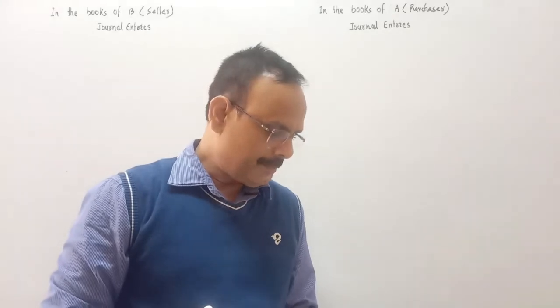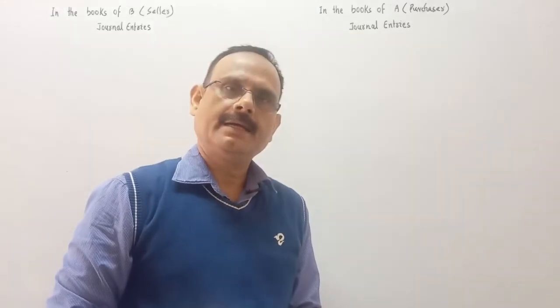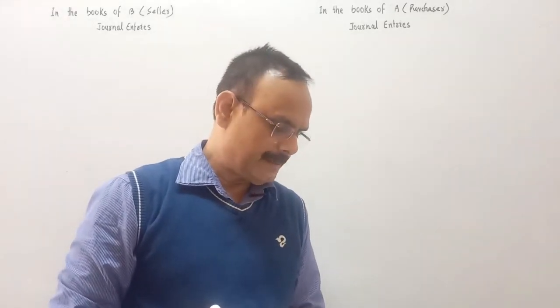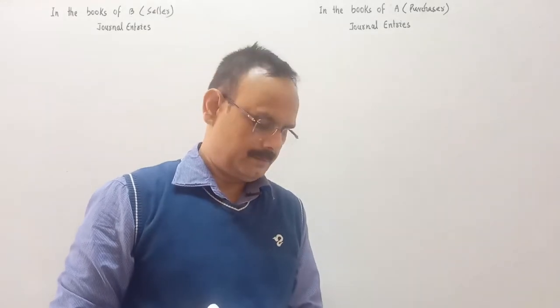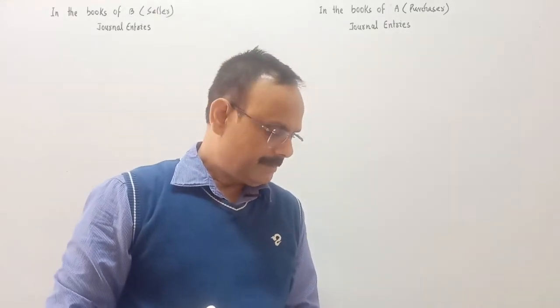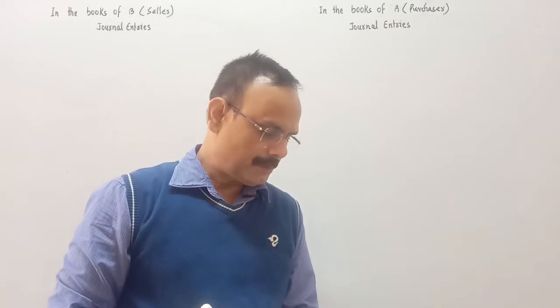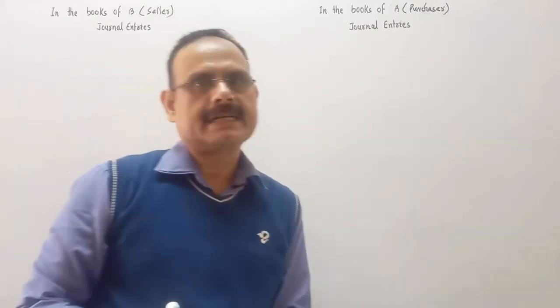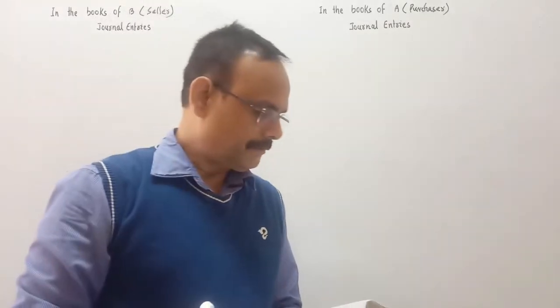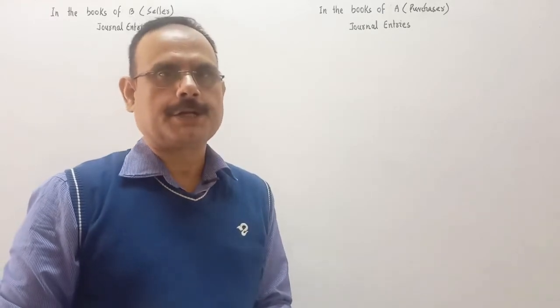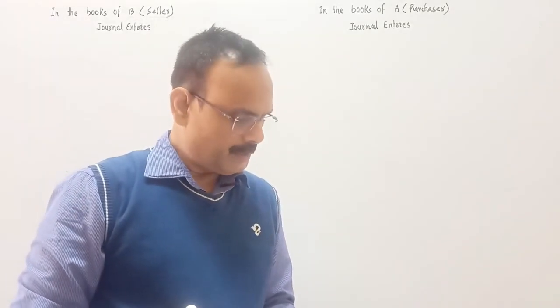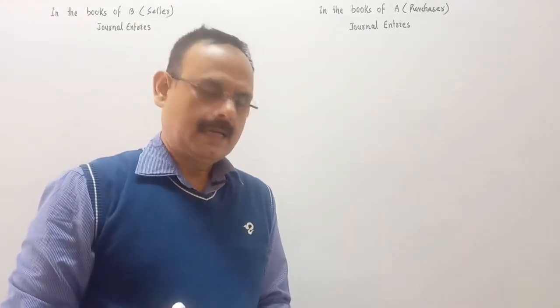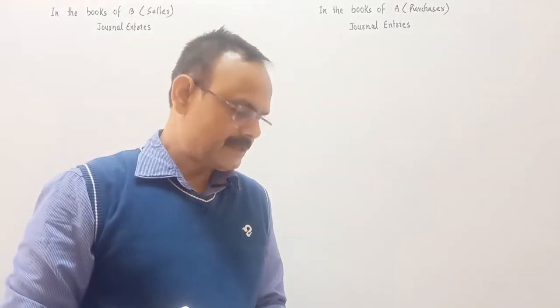A paid 40% immediately and for the balance gave a promissory note to B for 30 days. B immediately endorsed the promissory note in favor of his creditor C for the full settlement of a debt of 31,000. On the due date, the bill was dishonored and C paid 100 as noting charges.